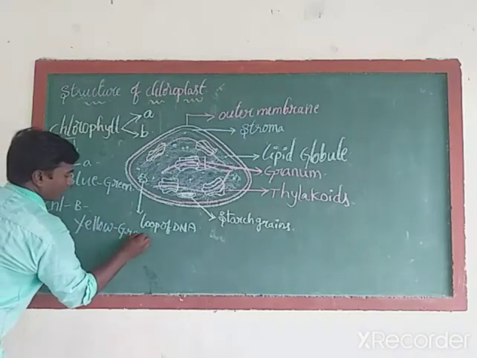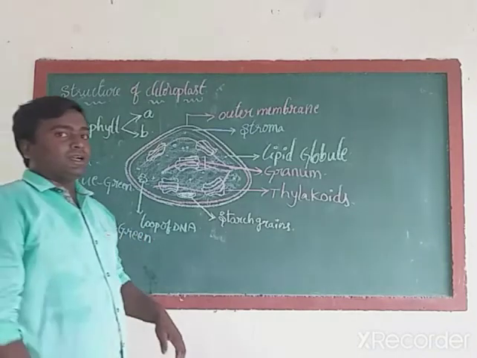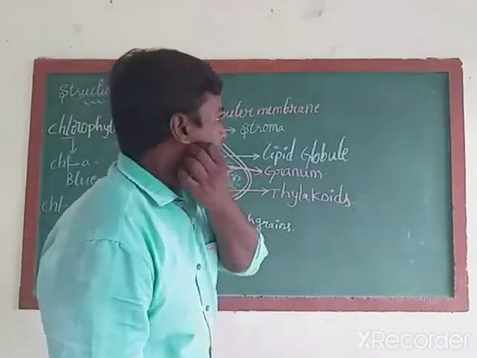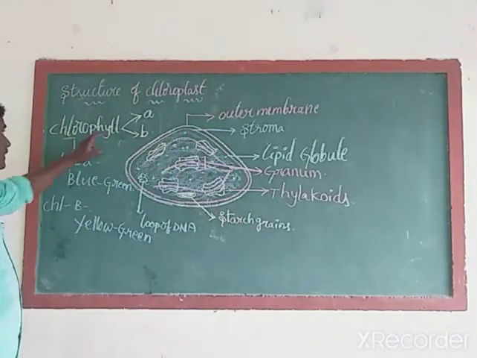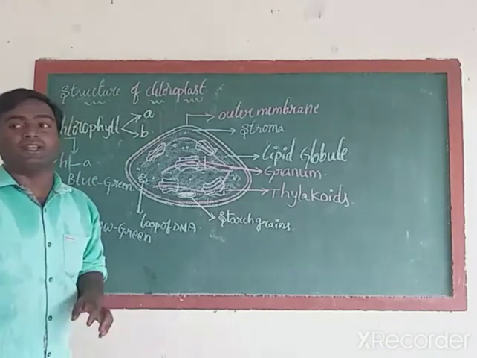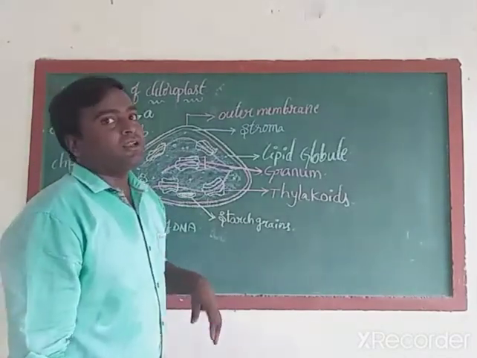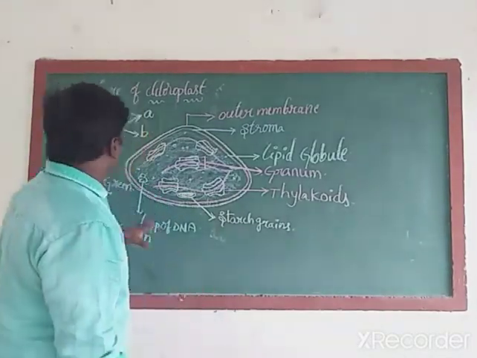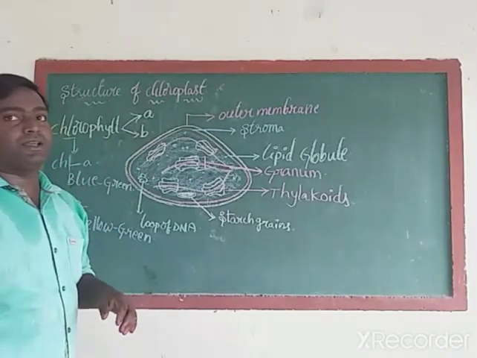Yellow-green in color. So chlorophyll is divided into how many types? Two types. What are they? First one is chlorophyll A, second is chlorophyll B. Chlorophyll A is blue-green in color. Chlorophyll B is yellow-green in color. These two types of chlorophylls we can see in plant leaves. These chlorophylls give the green color to the plant leaves.